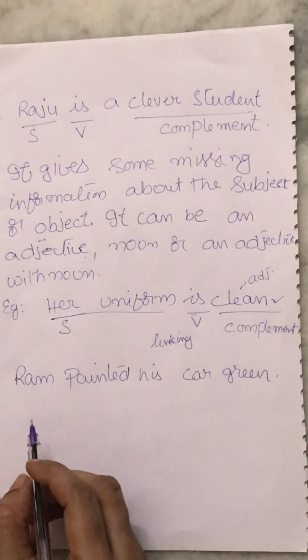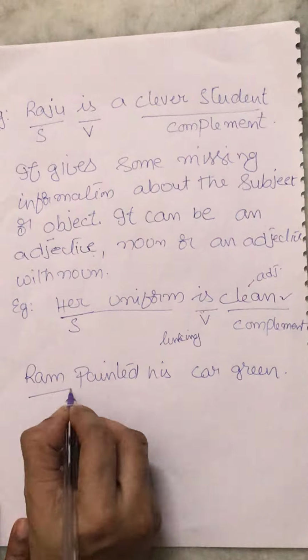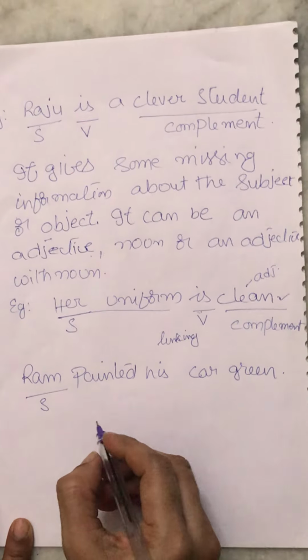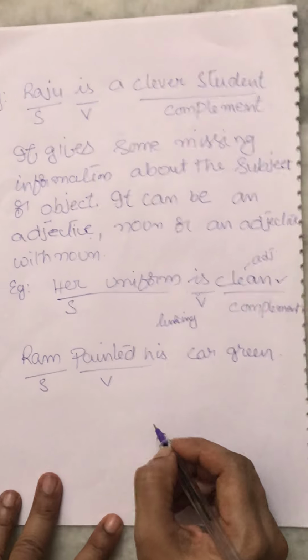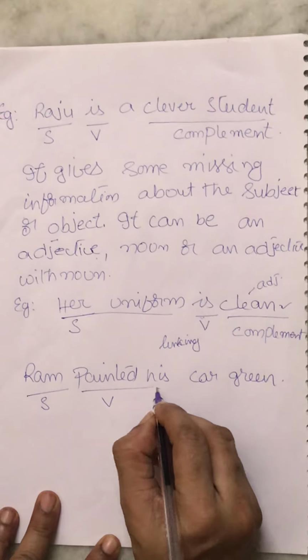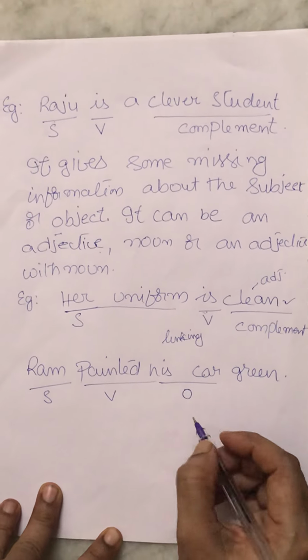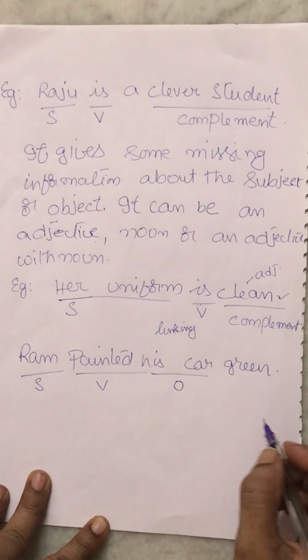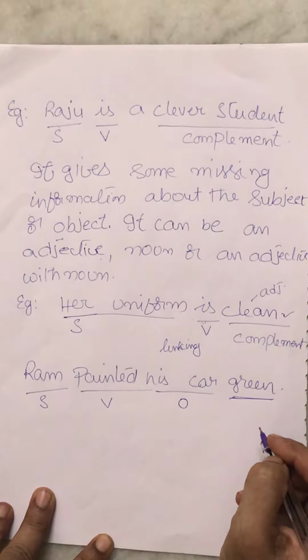In this sentence, what is the subject here? Ram. What is the verb? Painted. It is a verb. Here, his car is an object. Okay, children? Now, what is this green? Can you tell me?